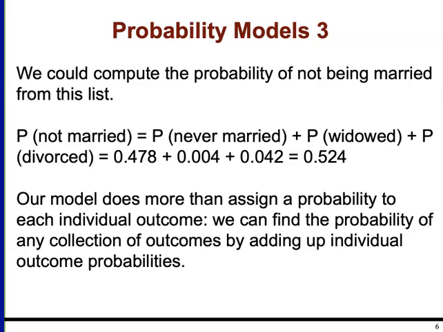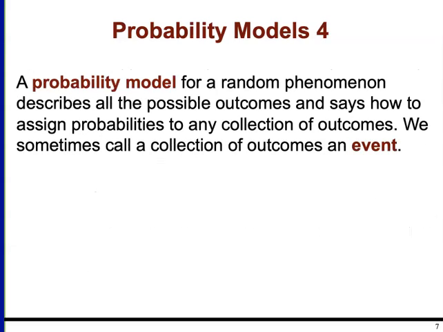To find that probability, we'll simply add those three categories together and find the probability is 0.524. Now, this model does more than just assign a probability to each individual outcome. It also helps us find the probability of any collection of outcomes, and we can get that by adding these individual outcome probabilities together. When we talk about a probability model for a random phenomenon, it's describing all of the possible outcomes, and it says how to assign probabilities to any collection of outcomes. Sometimes we'll call those collections of outcomes an event.